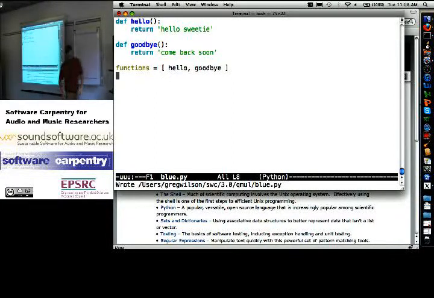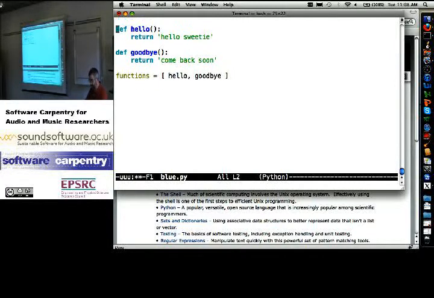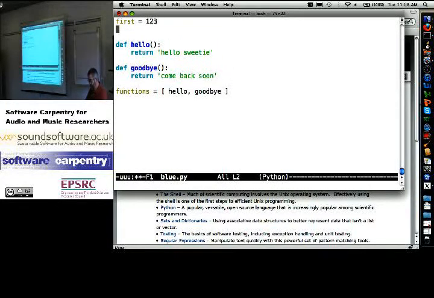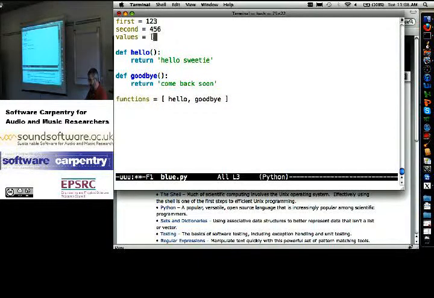If I say first equals 1, 2, 3, second equals 4, 5, 6, and then values equals first, second, you don't flinch. Values is now the list of 1, 2, 3, and 4, 5, 6, right? Look at those first three lines. First is 1, 2, 3, second is 4, 5, 6, and now I'm going to have those two things in a list and assign it to values, and values is now the list 1, 2, 3, 4, 5, 6. Nothing big. Okay.